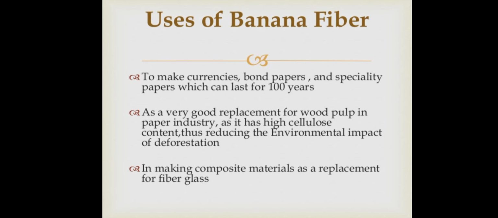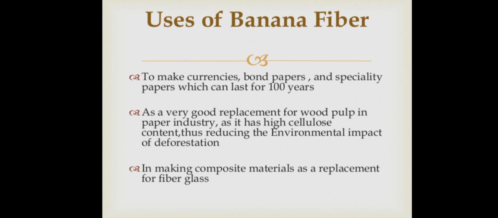And specialty papers which can last for 100 years, like currency paper, because it is not easily replaceable once it is launched into the public domain. So the lifetime of the paper should be longer.